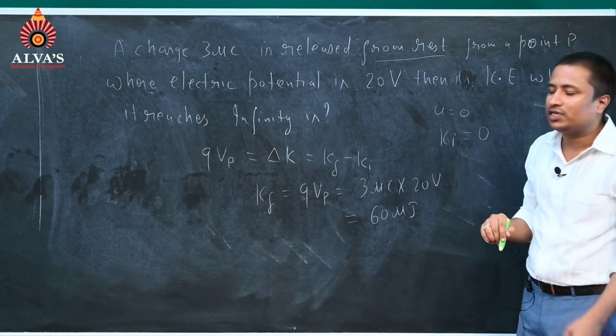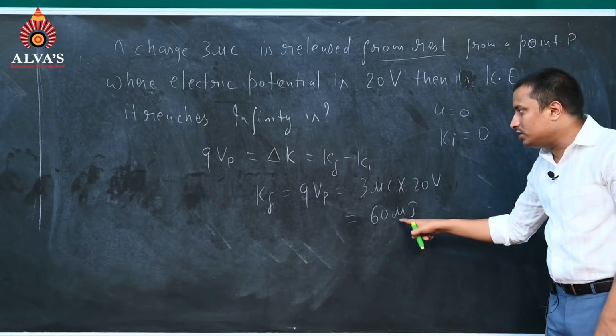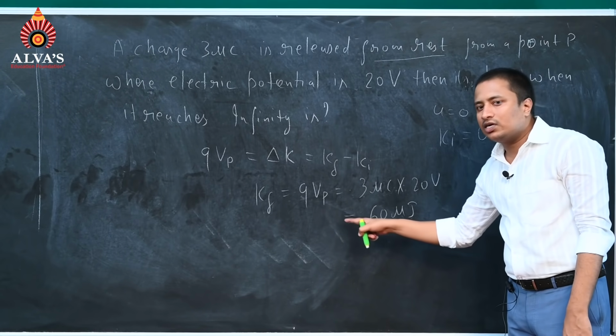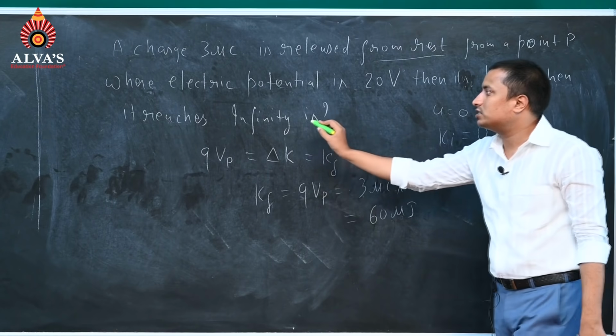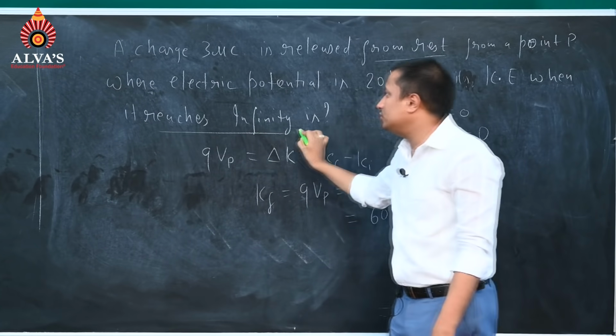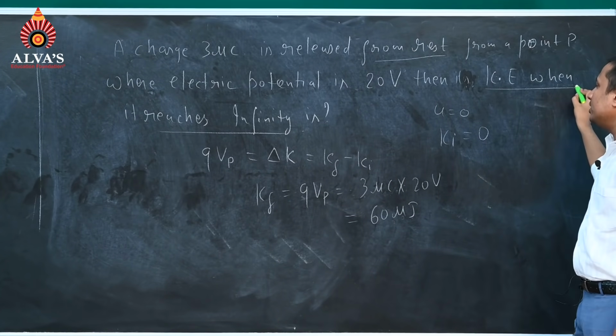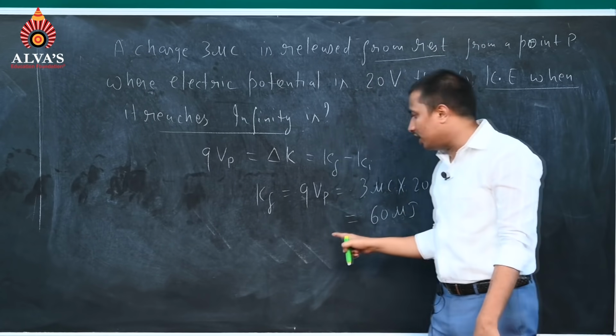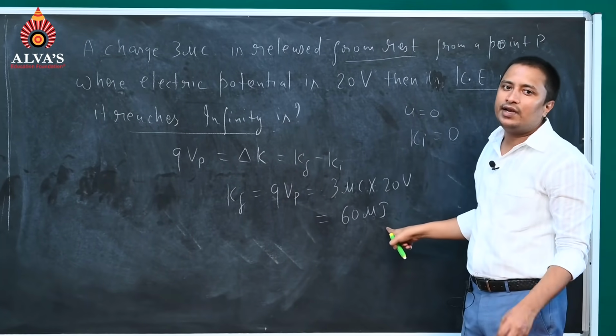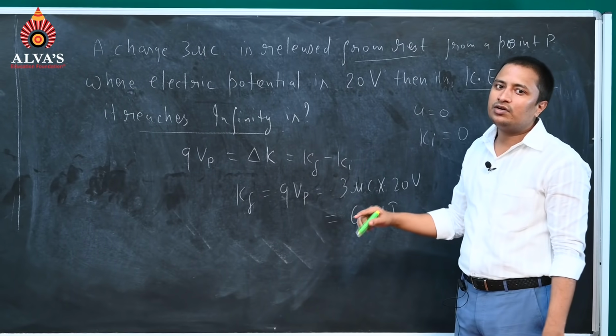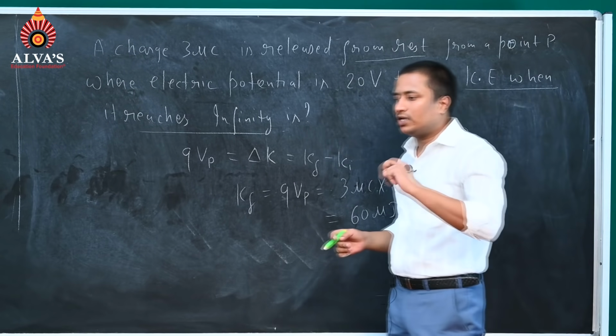Just now we have discussed in SI unit. This will become 60 microjoule. Change in kinetic energy will be 60 microjoule. That's what they are asking: final kinetic energy when it reaches infinity. Kinetic energy when it reaches infinity, final kinetic energy will be equal to this. Kindly remember this. This will be the change in kinetic energy. This is our second question.